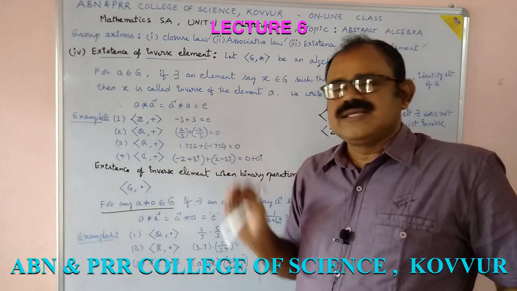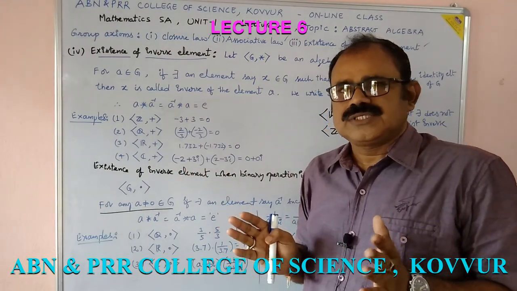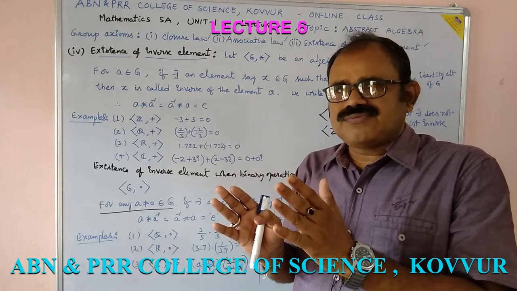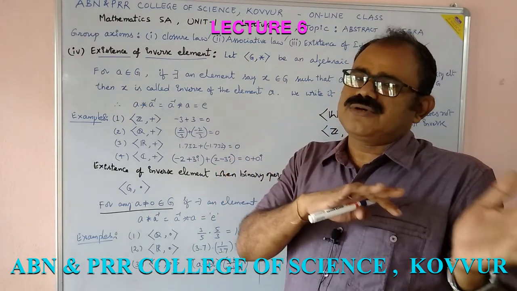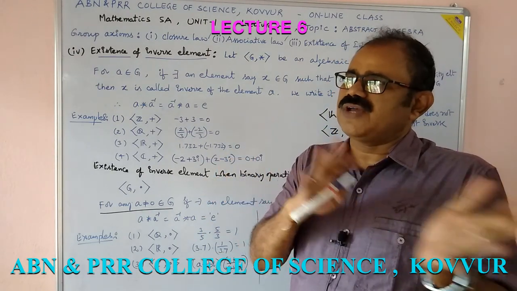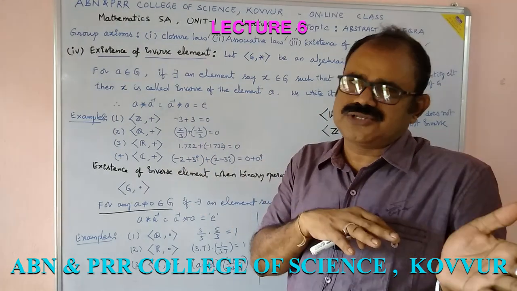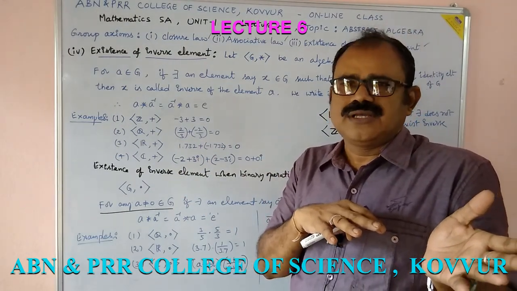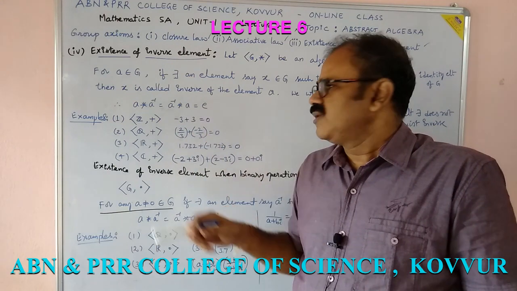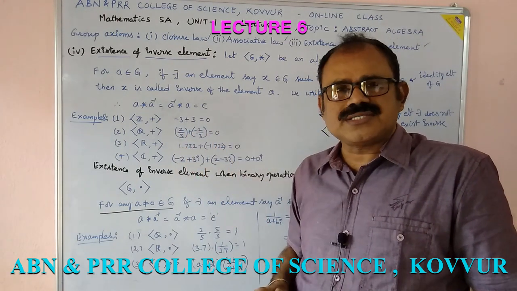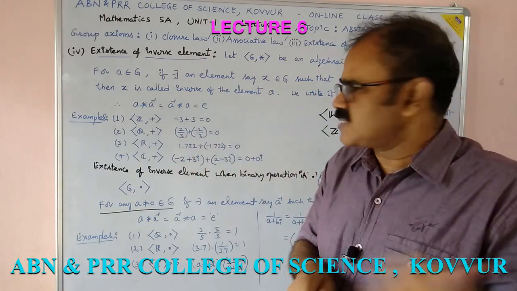So, in the set of integers, the number of positive integers is equal to the number of negative integers. For every positive integer, there exists a negative integer on the left hand side. Therefore, for every element there exists an inverse in Z plus.